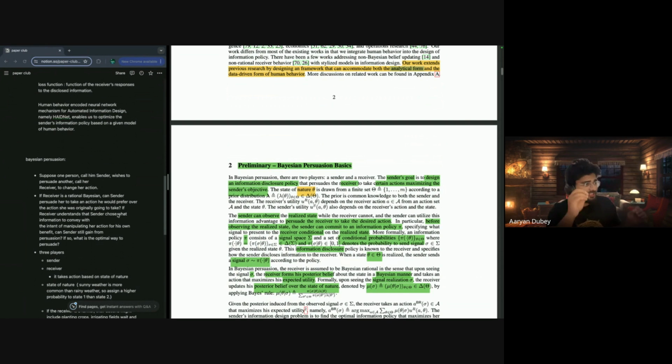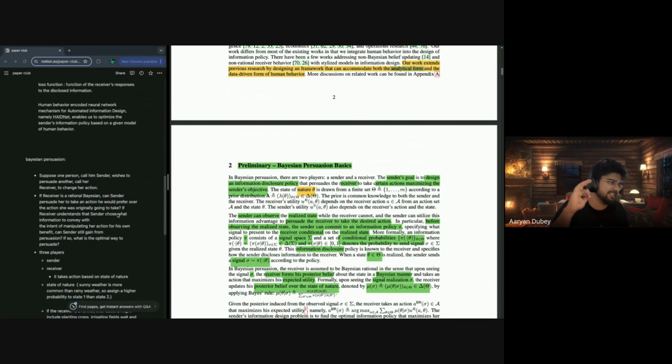If the receiver is a rational Bayesian, can the sender persuade her to take an action he would prefer over the actions she was originally going to take? If the receiver understands that the sender chooses what information to convey with the intent of manipulating her action for his own benefit, can the sender still gain from the persuasion? If so, what is the optimal way to persuade?